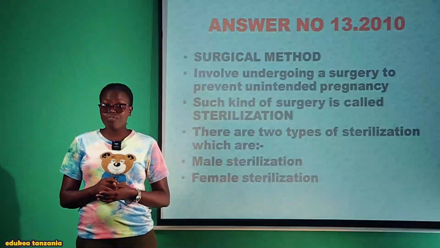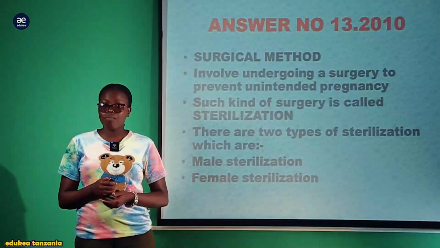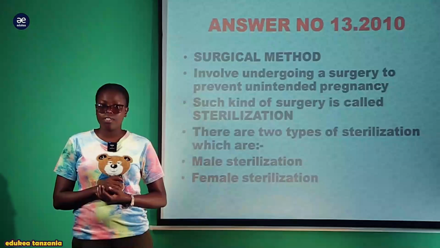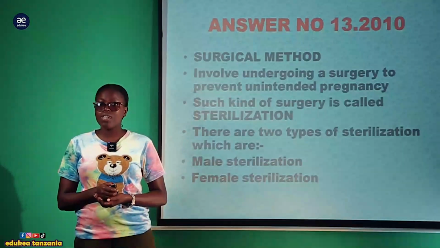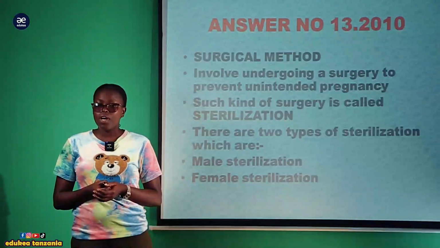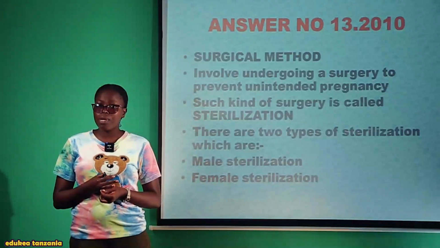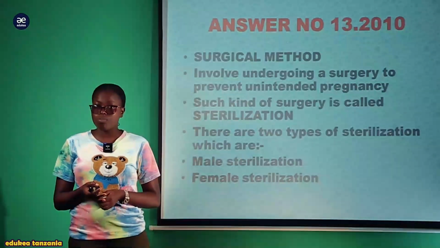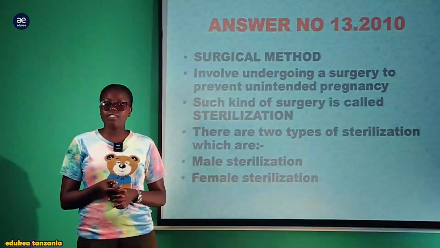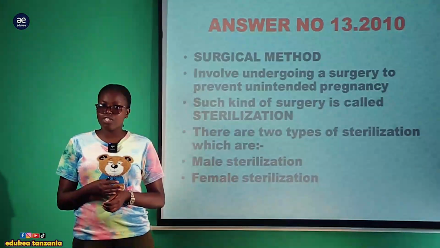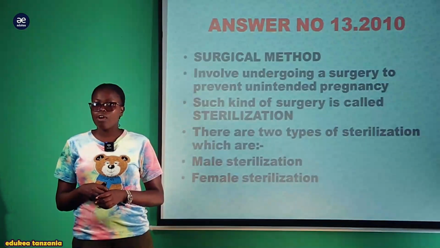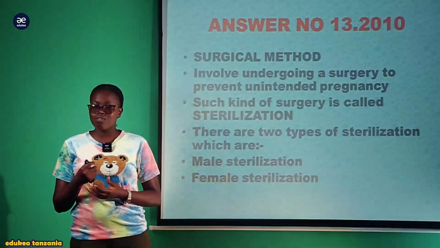Another method which prevents fertilization from taking place is the surgical method. The surgical method is one of the irreversible methods. Once it is done, it is done. It involves cutting either the fallopian tube and tying it, or the sperm duct, so as to prevent the entrance of the sperm to the female tract, or the release of the ovum to the fallopian tube, which might result in fertilization.